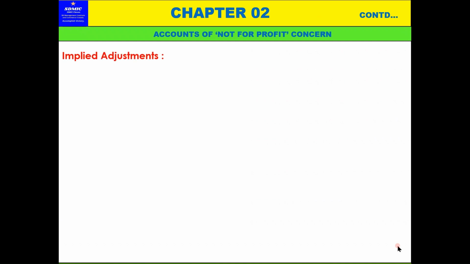Now in this class we will learn some implied adjustments. Hope you remember in the 11th class we learned some important adjustments in final accounts, meaning important entries. Once the trial balance is prepared, there are some adjustments coming after that. Adjustments are not directly passed through the books of accounts.